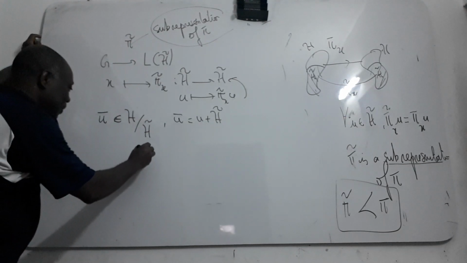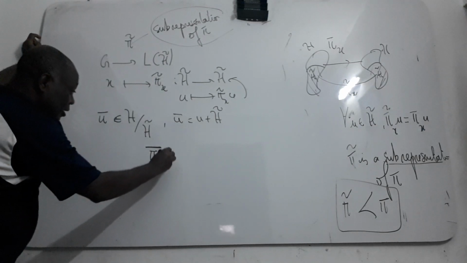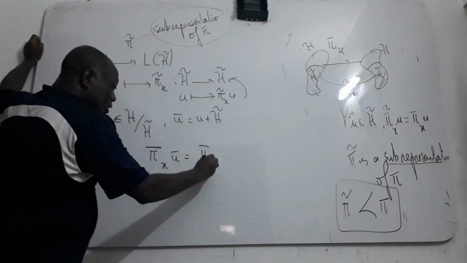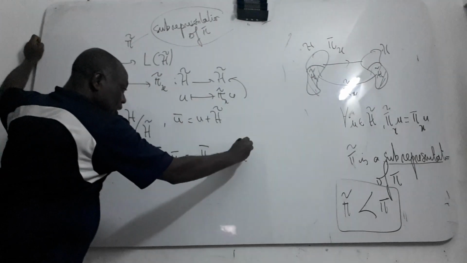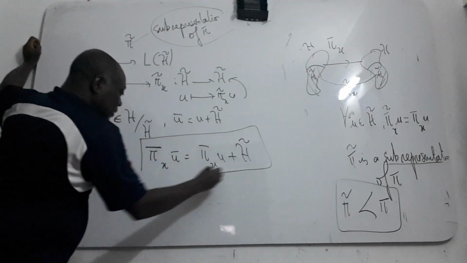I can define pi of x on the class of u as the class of pi of x of u plus H theta. I give this kind of definition.